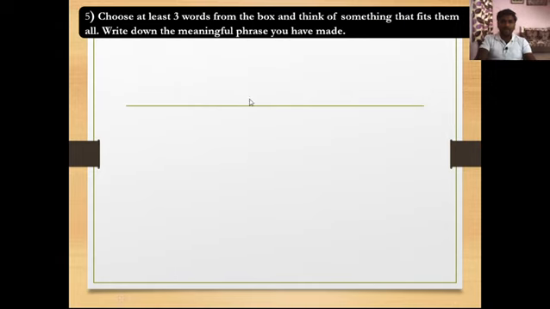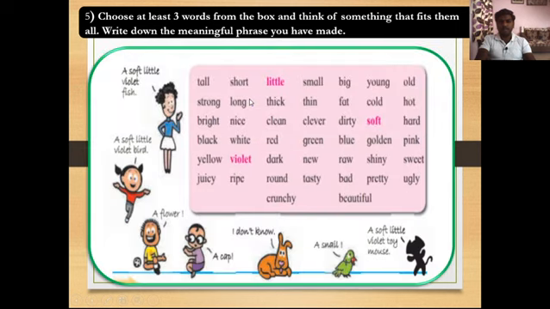Here a table is given, and with the help of this table you have to frame some meaningful phrases. For that you will have to choose at least 3 words from this box, and then think of something that fits all. We have to choose anything which will suit all those 3 words, and frame these meaningful phrases. First we will read all these words, and then on the next slide we are going to see how to frame meaningful phrases with the help of these words.